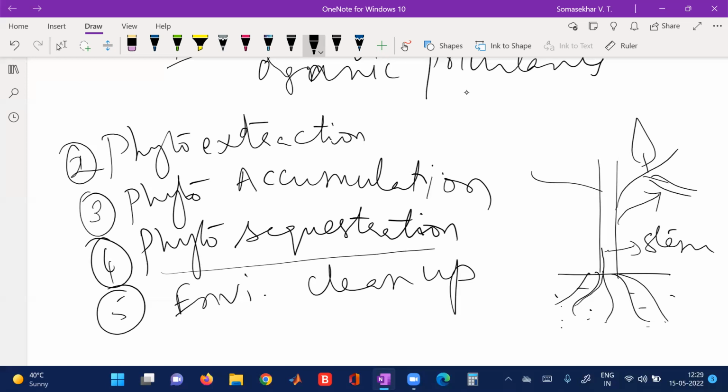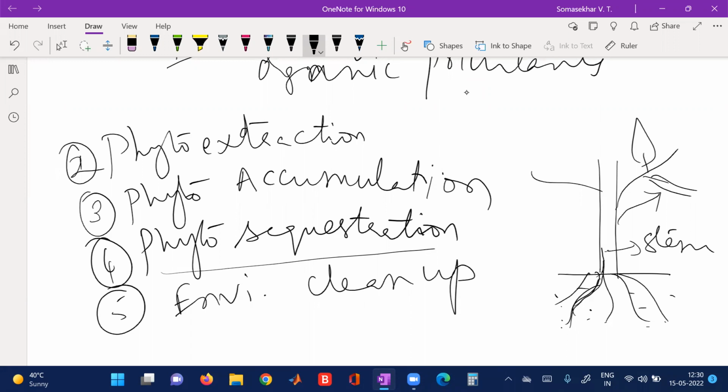When it is collected, then what happens? The plants will be using these minerals or heavy metals for their other metabolic activities. What will they be doing? The roots will be absorbing the metals, and these metals will be moving through the stem and into the leaves and into all the cells of the body. They will be collected, that is accumulated.